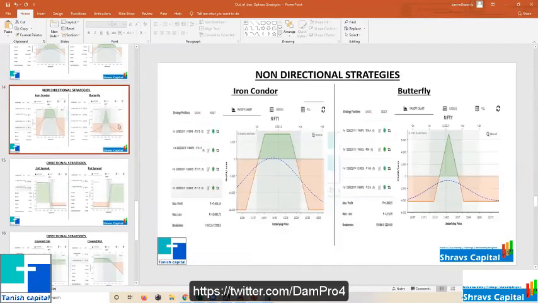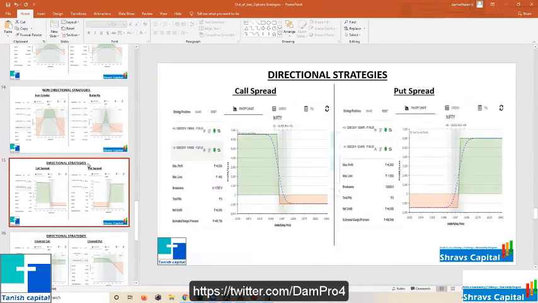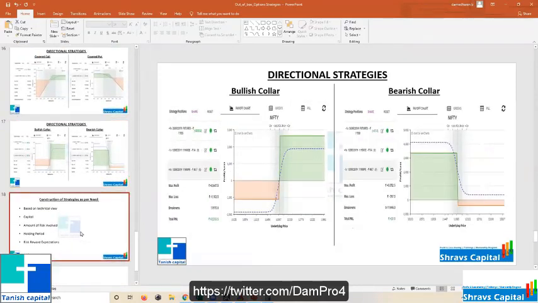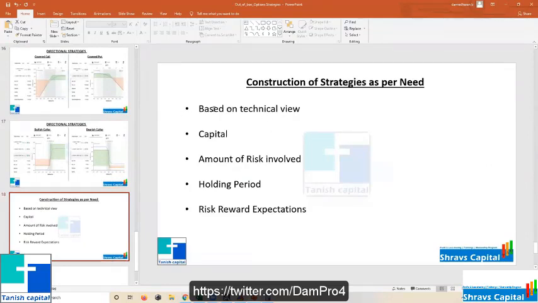I am not using any indicator or whatever it is. I was not using anything. I was using only your view or your borrowed view. What is the capital you are having? What is the amount of risk involved? What is the holding period you are going to?